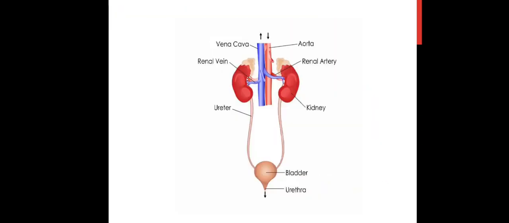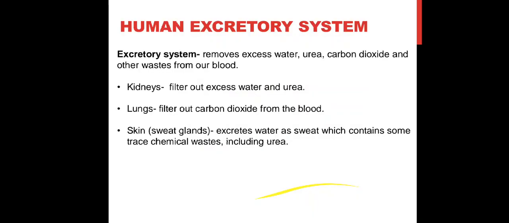So the urinary system is the main excretory system, and it contains the following organs: two kidneys, which secrete the urine; two ureters, which convey the urine from the kidney to the urinary bladder; one urinary bladder, which collects the urine and temporarily stores it; and lastly one urethra, through which the urine is discharged from the urinary bladder to the exterior.